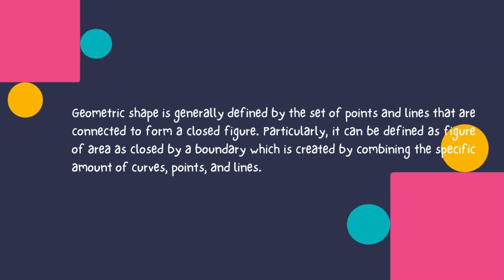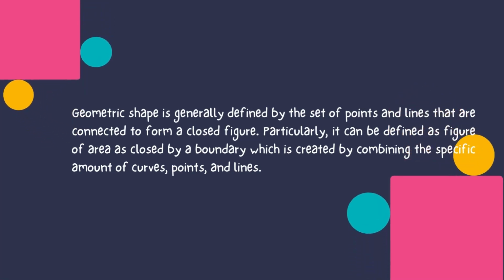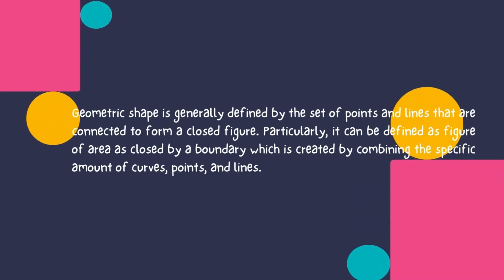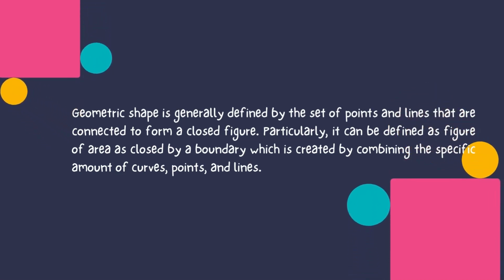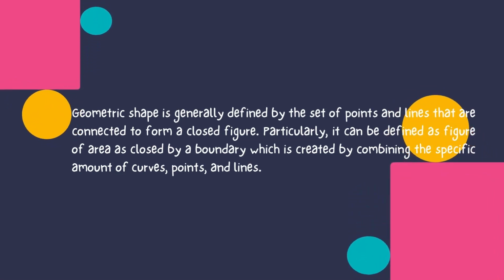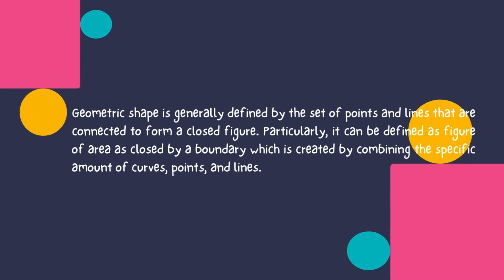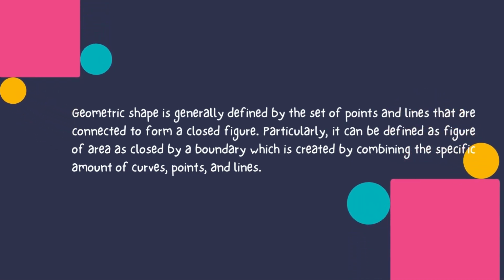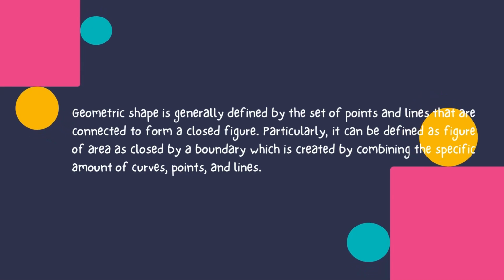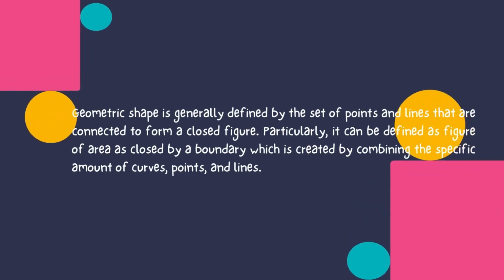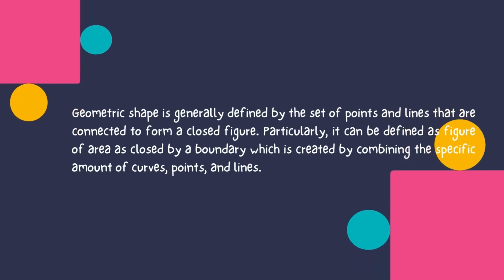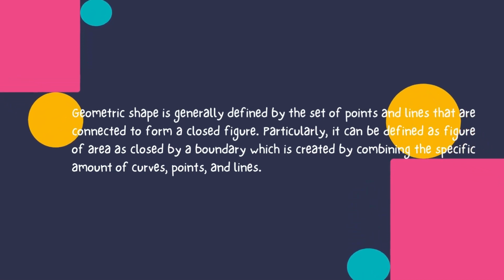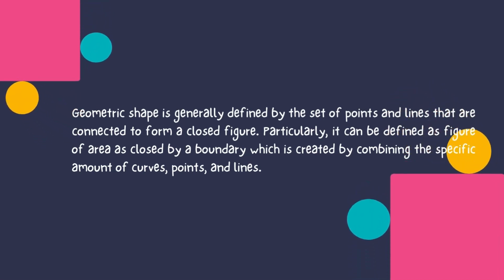A geometric shape is generally defined by a set of points and lines that are connected to form a closed figure. Particularly, it can be defined as figures or areas closed by a boundary which is created by combining a specific number of curves, points, and lines. It is very important to recognize and analyze geometric shapes because they are everywhere in our daily lives, from the structure of buildings to the design of everyday objects. Understanding geometry allows us to better navigate and organize our world.